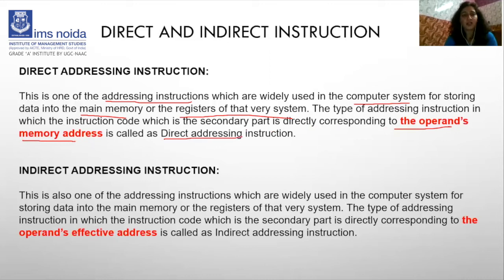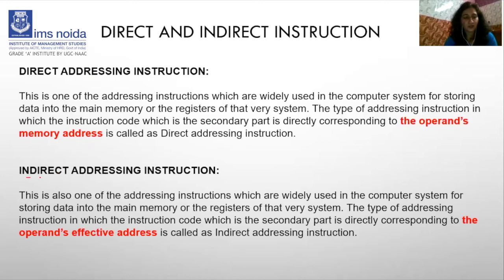What does that mean? Listen carefully. When we want to find the address of an operand, and at a single, particular address the operand is found, that is called direct addressing.